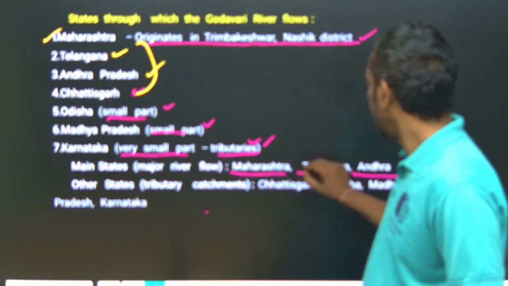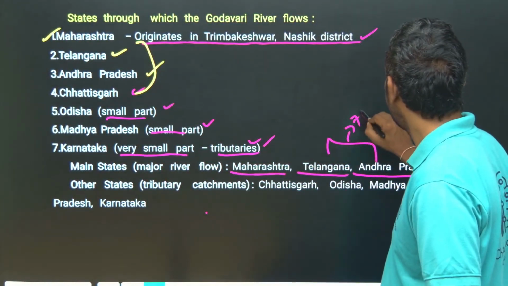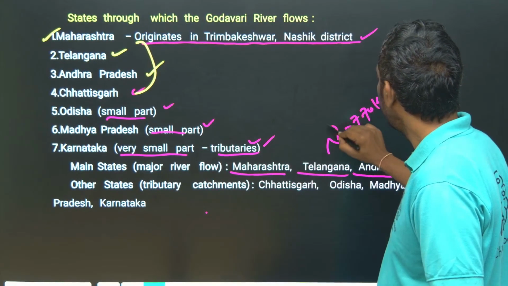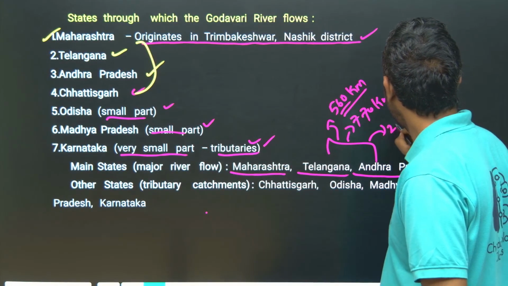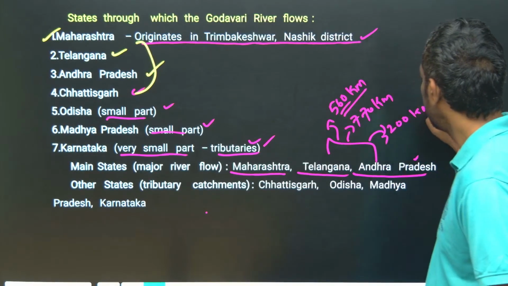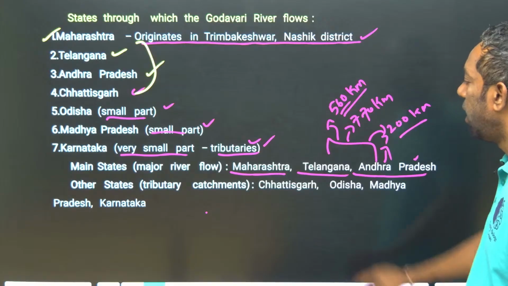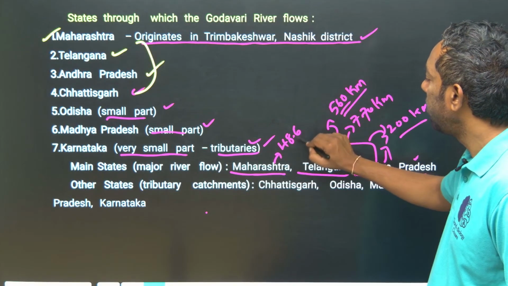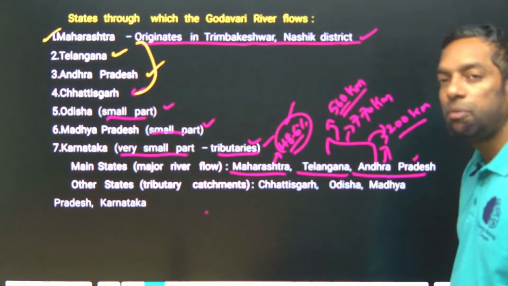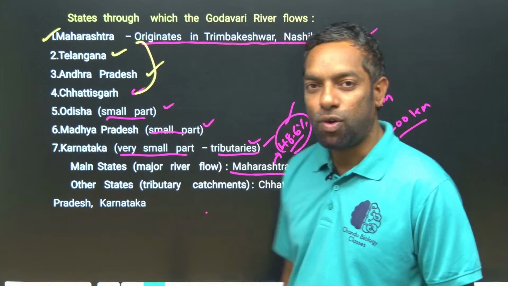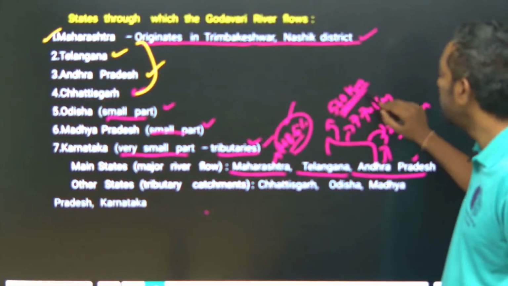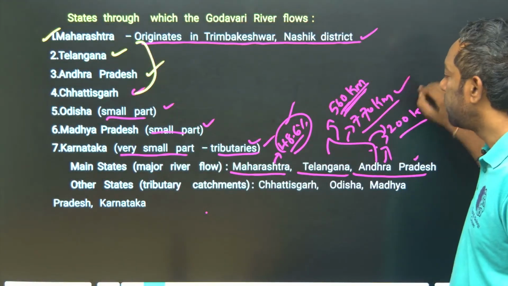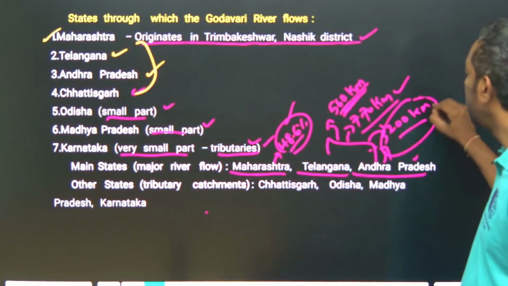Telangana and Andhra Pradesh together account for 770 kilometers, Telangana itself 560 kilometers, and Andhra Pradesh a little over 200 kilometers. The Godavari river flows in Maharashtra through 48.6% of the catchment area.